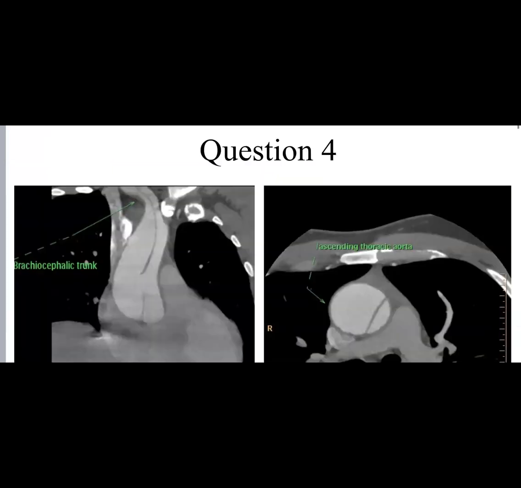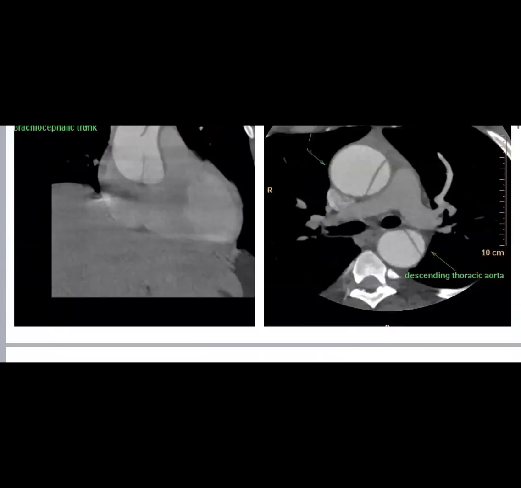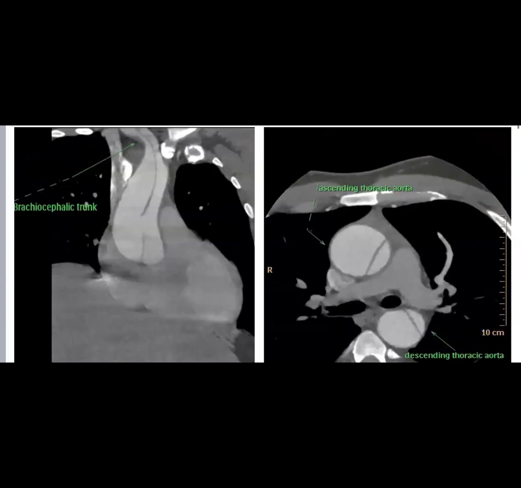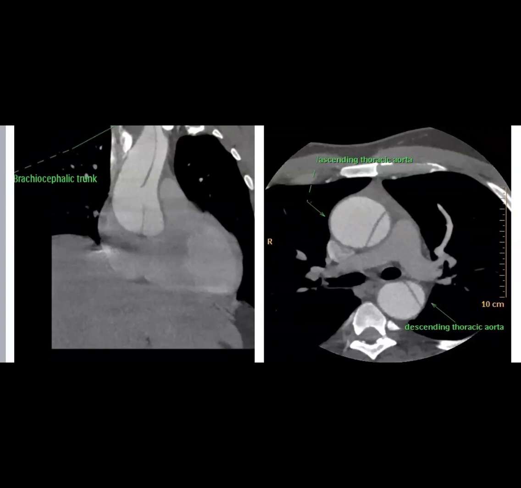This is a patient with aortic dissection. We have shown two images, one coronal and one axial. In the coronal one, we can appreciate an intimal flap arising from the aortic root to the origin of the brachiocephalic trunk, extending to the branches. In the other image, we can see an intimal flap in the ascending aorta and descending aorta. So this is aortic dissection type A.